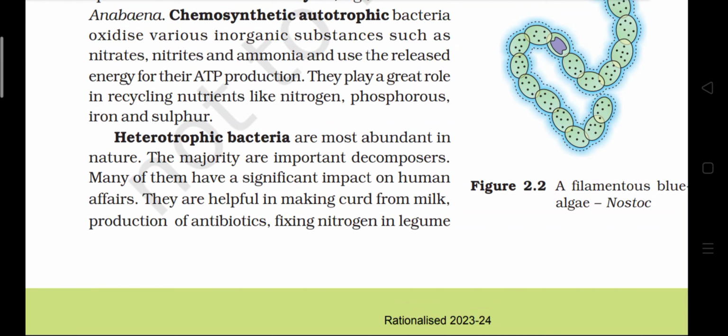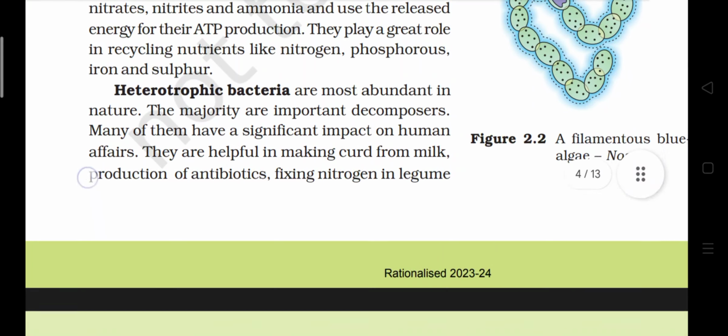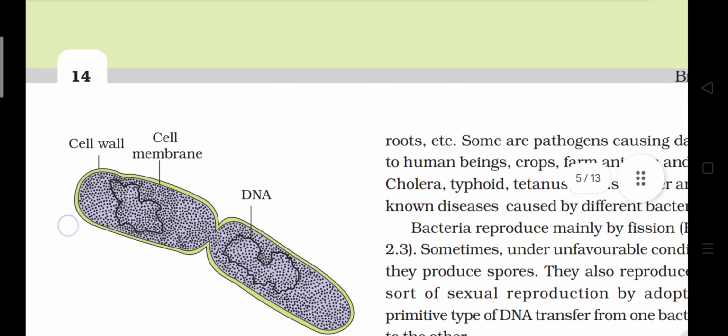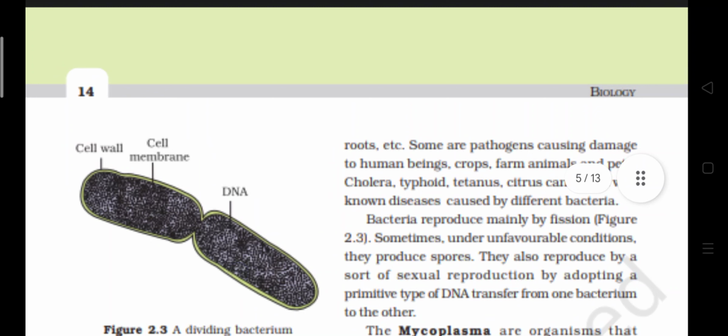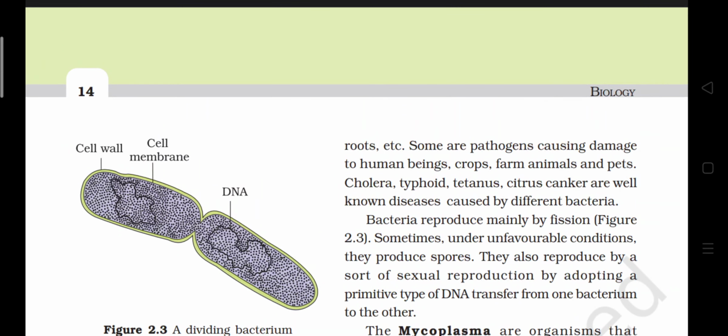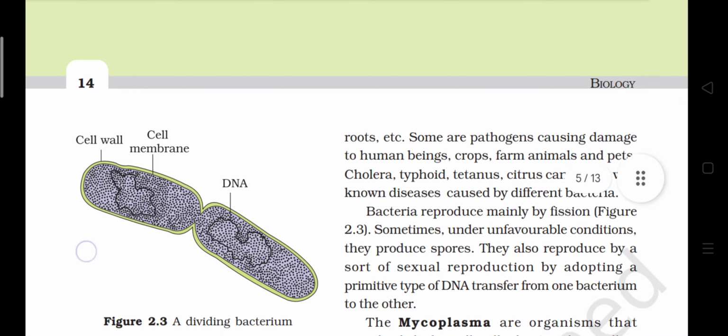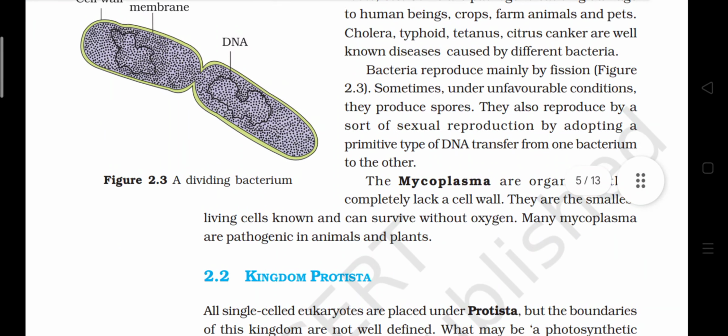Many of them have a significant impact on human affairs. They are useful or helpful in making curd from milk, production of antibiotics, fixing nitrogen in legume roots, etc. Some are pathogenic, causing damage to human beings, crops, farm animals and pets. Cholera, typhoid, tetanus, and citrus canker are well-known diseases caused by different bacteria. Bacteria reproduce mainly by fission. Figure 2.3. Sometimes, under unfavorable conditions, they produce spores.